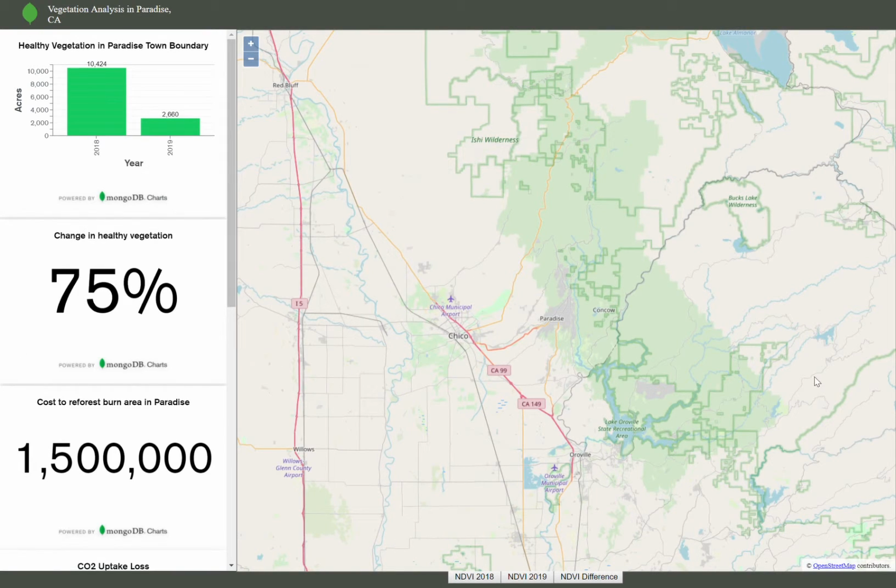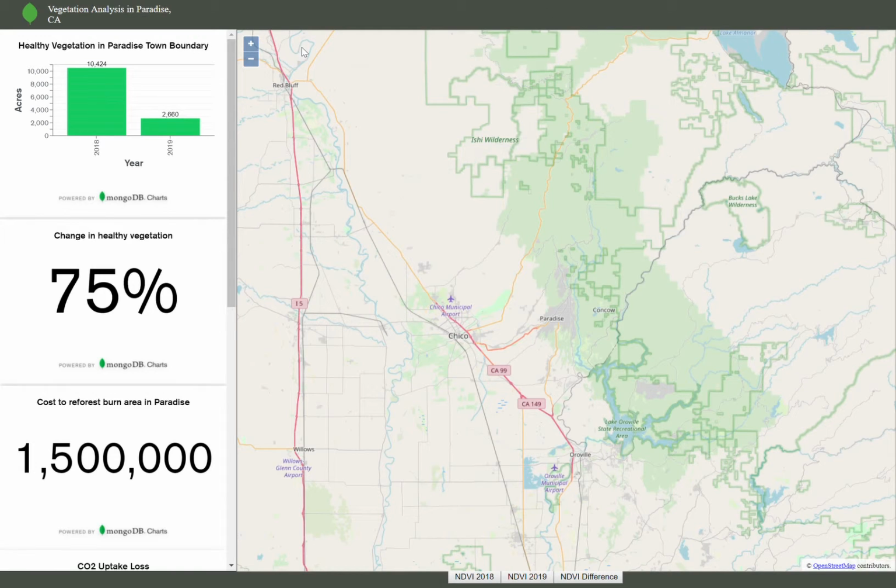I want to show you what I've been working on the last few weeks for the MongoDB challenge. So I wanted to look at Paradise, California, and if you remember back in November, it had that large fire called the Camp Fire. I was interested in seeing how the vegetation changed in the area and how that relates to climate action plans that a lot of local governments are enacting to help reduce CO2 emissions and